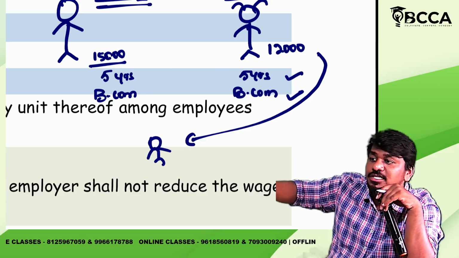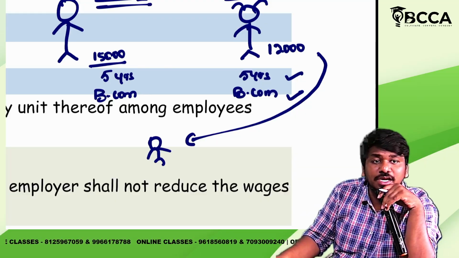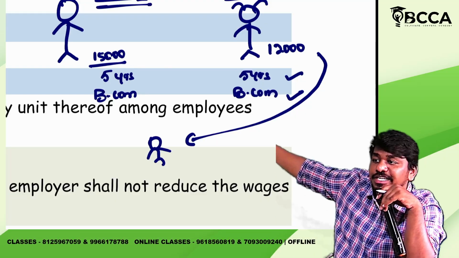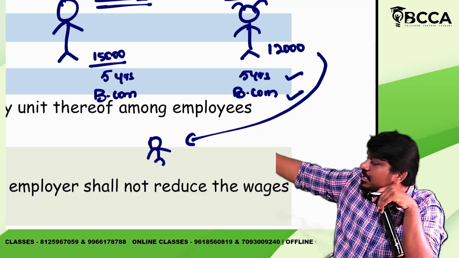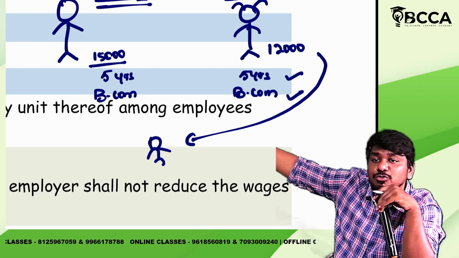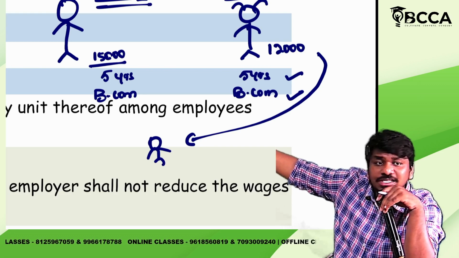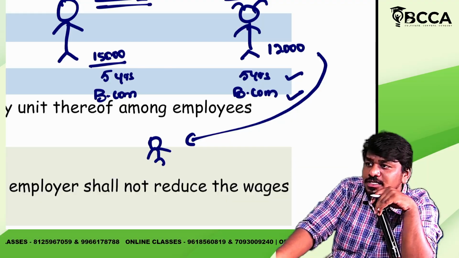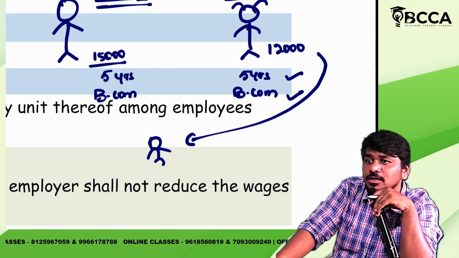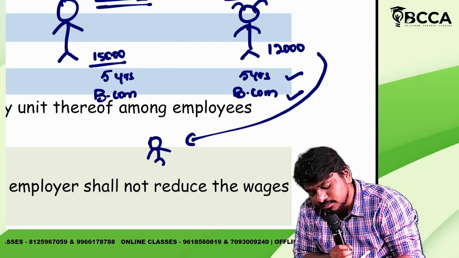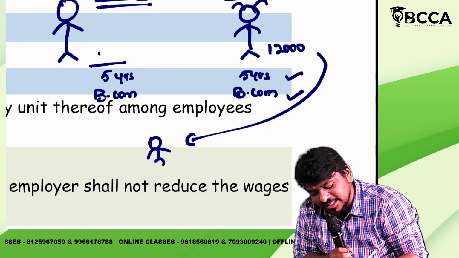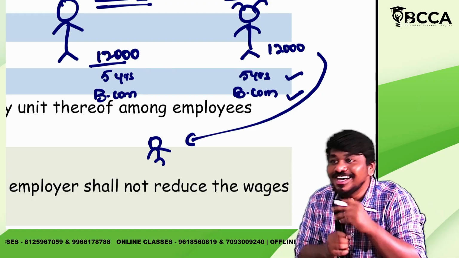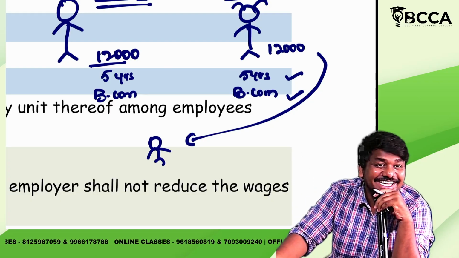She told me, sir, you are showing partiality. You are giving a salary of 15,000 to Suleiman and you are giving 12,000 to me. Is it right? So what I did is, okay, that is your problem, I'll make this fellow's salary 12,000. Is it right?